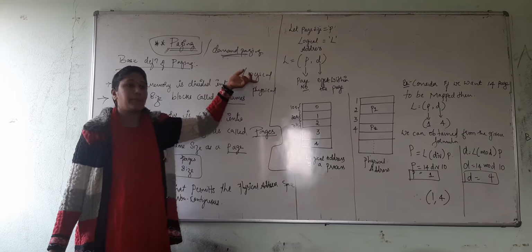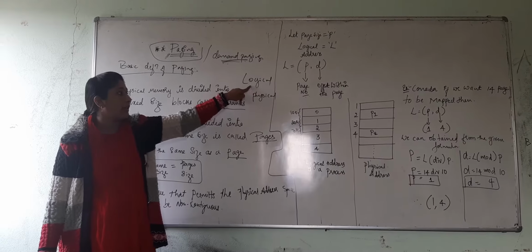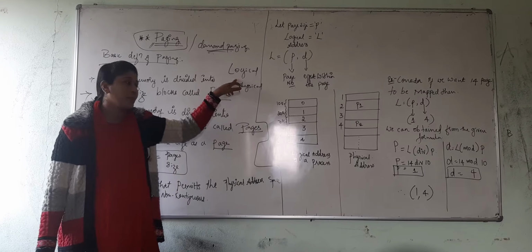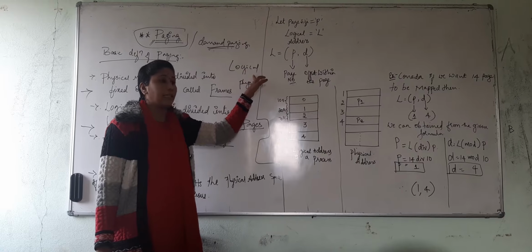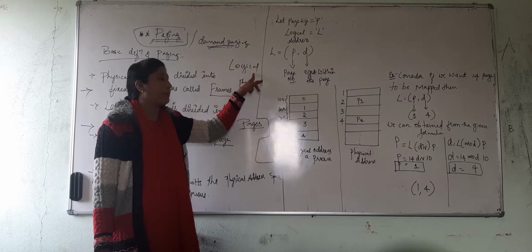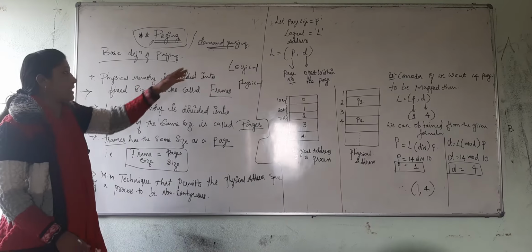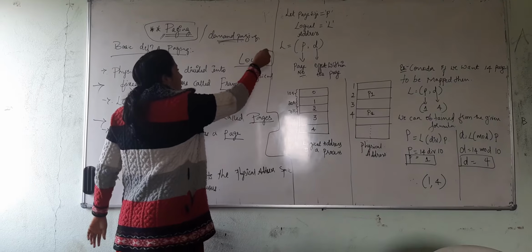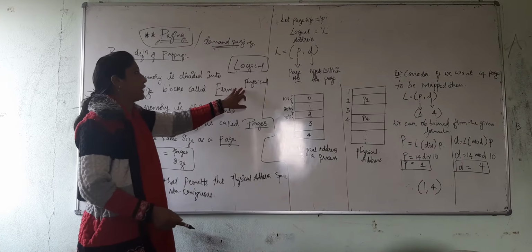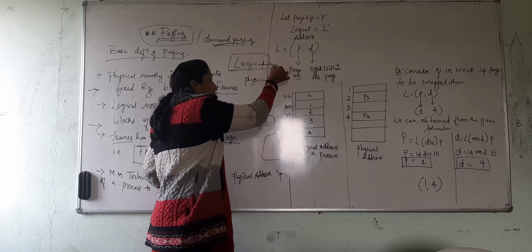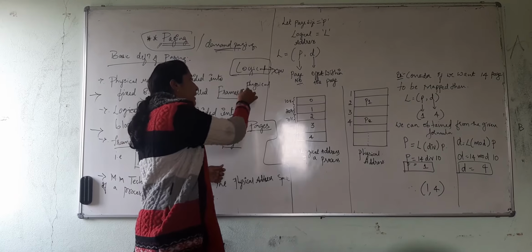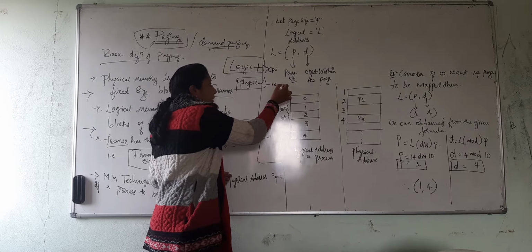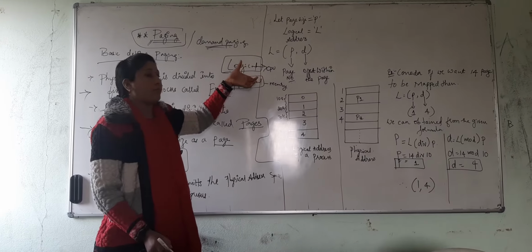As we discussed in the previous class, what is a logical address? The address which is generated by the CPU is called a logical address. These addresses are then broken down. You have clearly got the definition of logical and physical address: the address generated by the CPU is the logical address, and the address seen by the memory unit is the physical address. So these are the definitions of logical and physical.